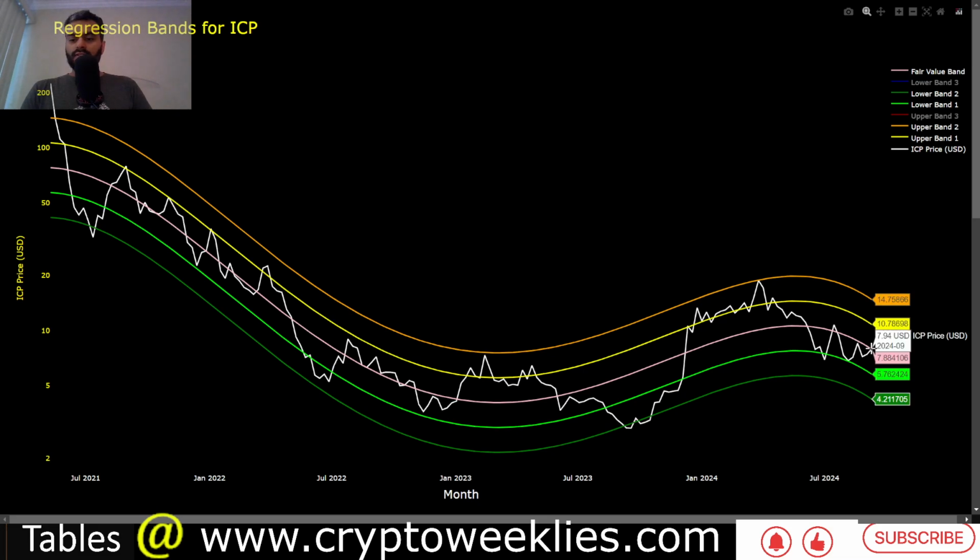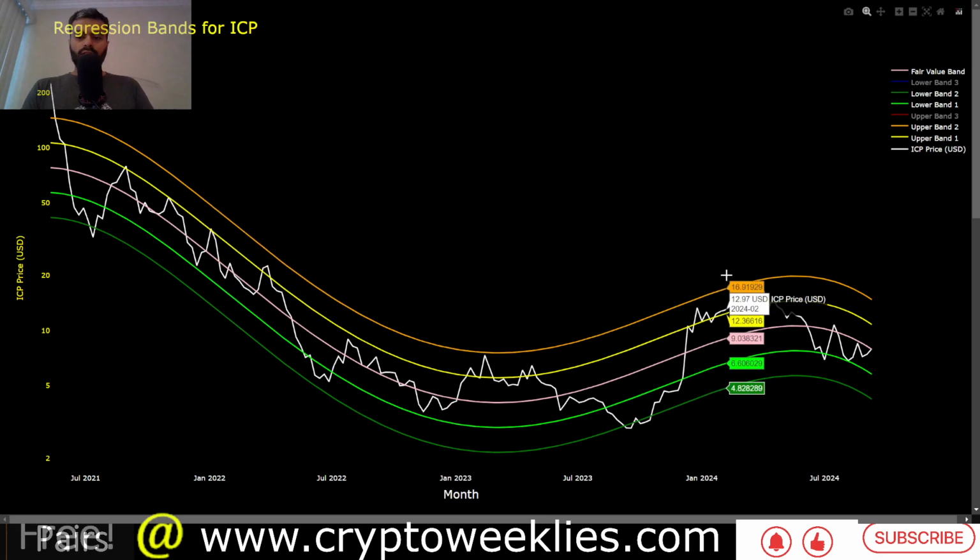Right now price action is close to the fair value, as we just saw. The 1 standard deviation peak is at around $10 and $11, the 2 standard deviation peak at around $14.75. Again, that would be close to the key levels that ICP hit during the March 2024 peak.